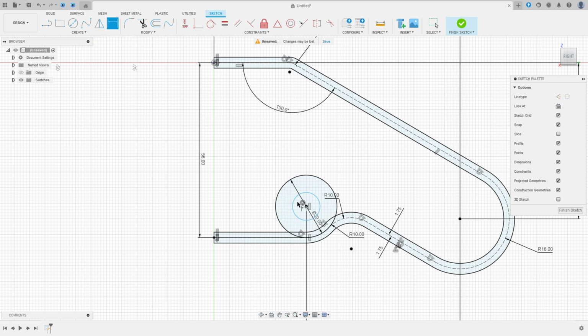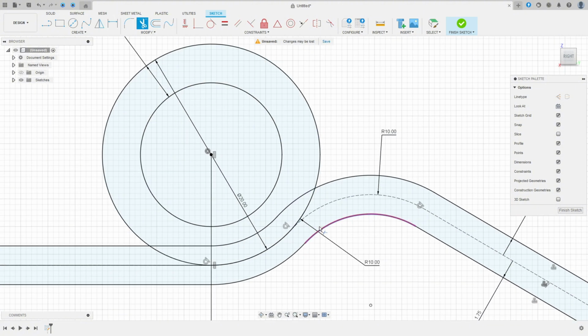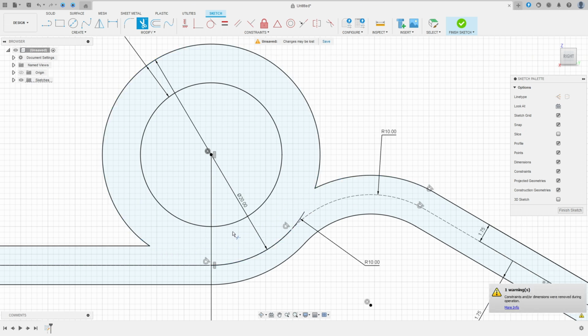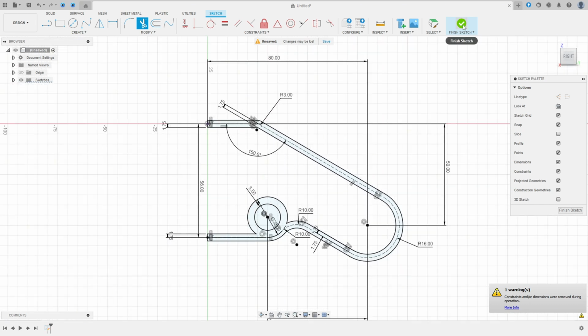Go to sketch dimension. The distance here is 3.5 millimeters. And here go to trim, cut here, and cut here. We have this profile. And finish the sketch.